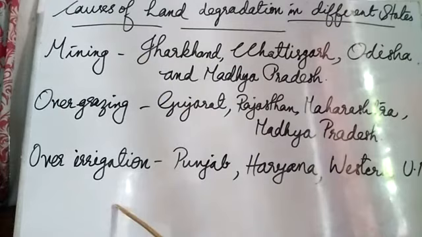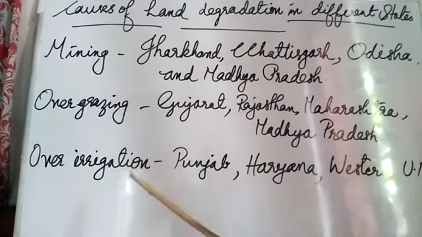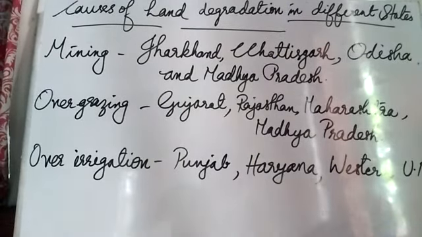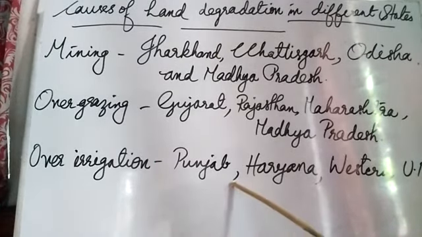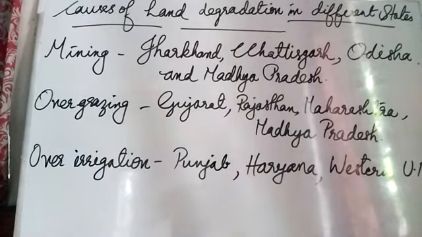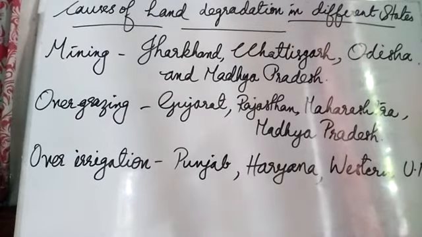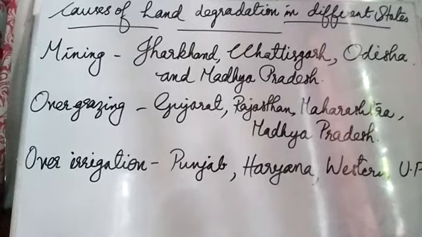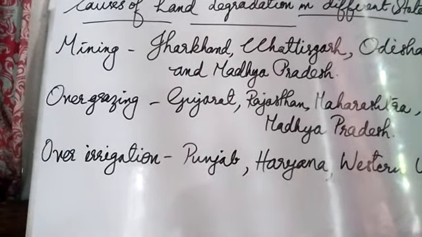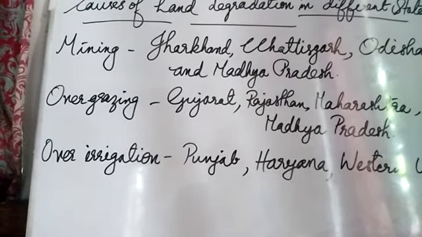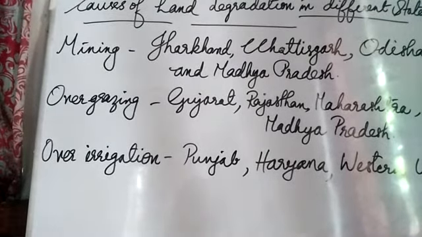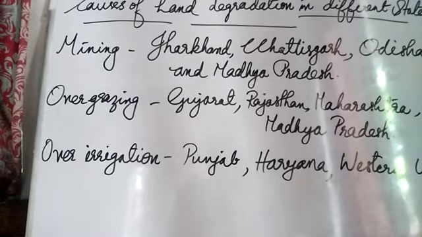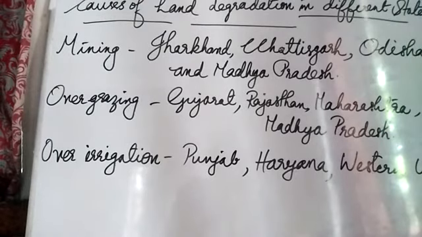Over irrigation is the reason for land degradation in Punjab, Haryana and Western UP. As I told you, 80% of their land area is used for cultivation, so there is over irrigation. What is the result if we give too much water to the land? Continuous irrigation leads to water logging, which makes the soil full of water, isn't it?